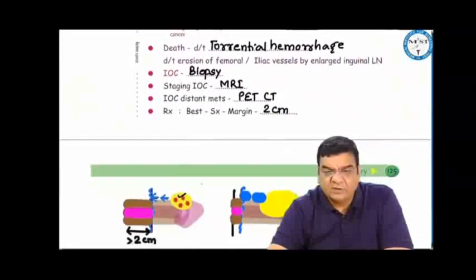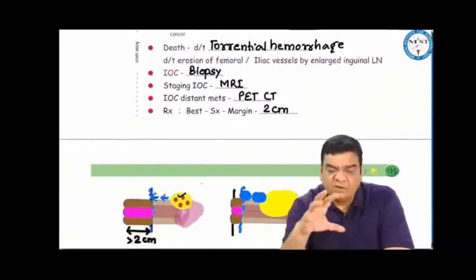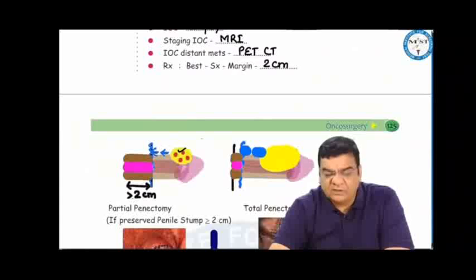Death in penile cancer patients is because of torrential hemorrhage due to erosion of femoral or iliac vessels by the enlarged inguinal lymph nodes. You can take a biopsy, do an MRI and PET scan to stage the penile cancer, and then the best treatment would be surgical removal with a 2 cm margin.